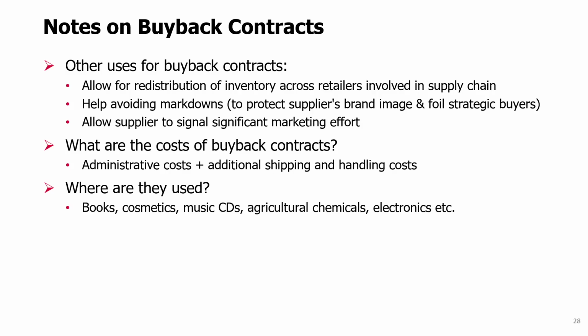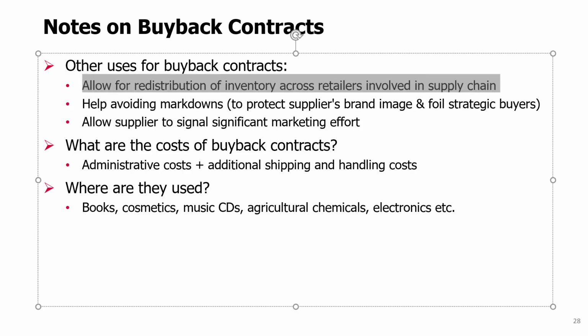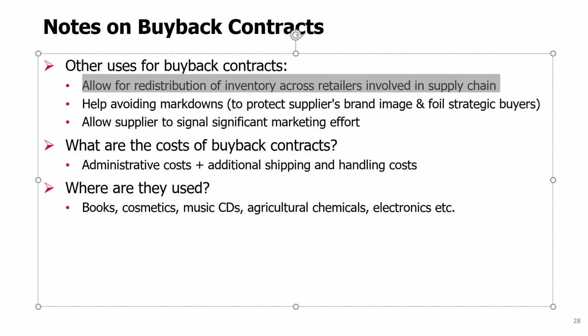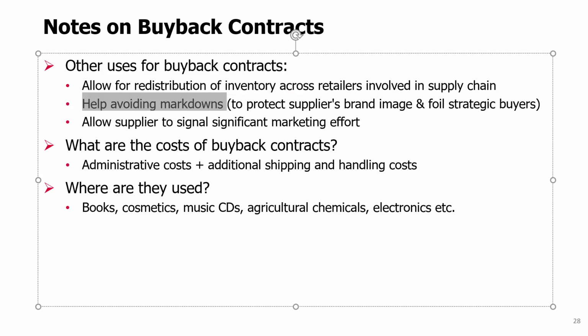Some notes on buyback contracts. Buyback contracts are useful because, for example, they might allow for redistributing inventory across retailers involved in the supply chain. Sometimes when you have too much left over in one retailer, you might have a shortage in other regions for other retailers. The supplier might be in the best position to redistribute the leftover inventory. It also helps avoid markdowns, which is good for the supplier, because it protects the supplier's brand image.